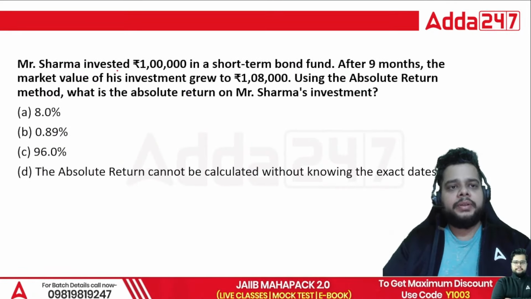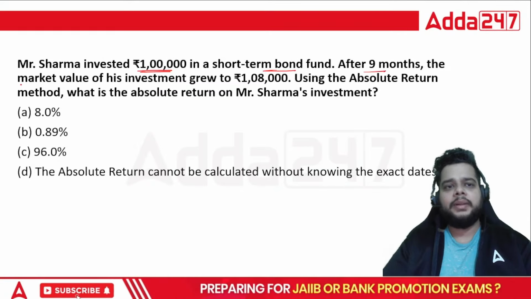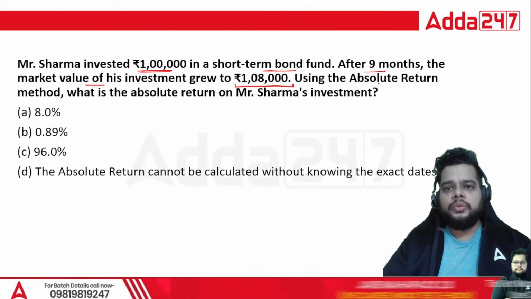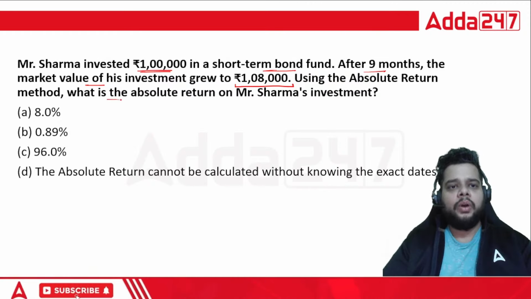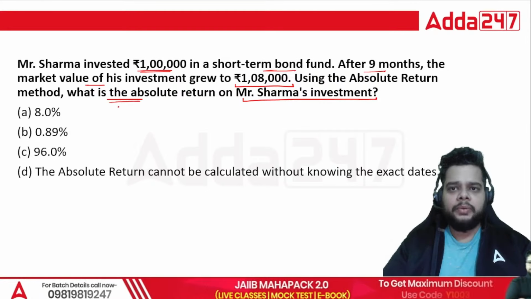Then we have the next question. Mr. Sharma invested 1 lakh in a short-term bond fund. After 9 months, the market value of his investment grew to 1 lakh 8,000. Using the absolute return method, what is the absolute return on Mr. Sharma's investment? A very simple question.